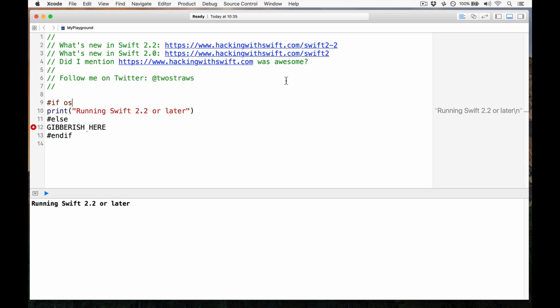So that's what's new in Swift 2.2. I hope this video has been useful. As a reminder, you can read it all on this URL just here, or read the Swift 2.0 changes here.